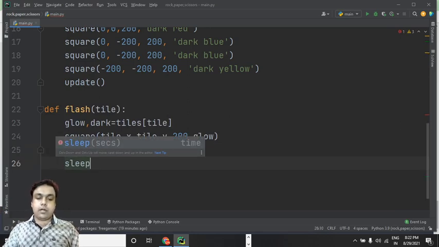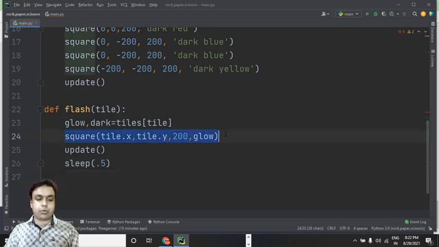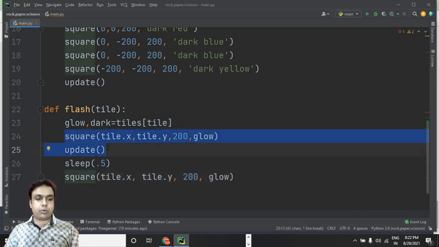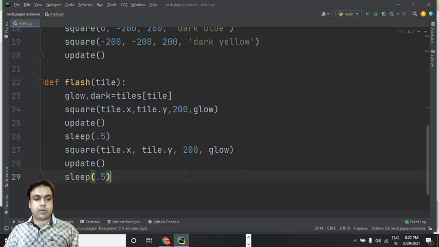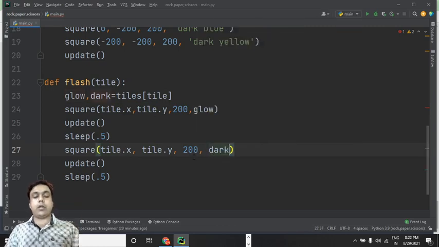Then after a delay of 0.5, let's do one thing, let's copy this code and I'm putting it over here. I think we can put this whole code right till this point. Fine. So square tile.x tile.y, and once we are done with seeing that tile glowing, I would like that glow to go away.